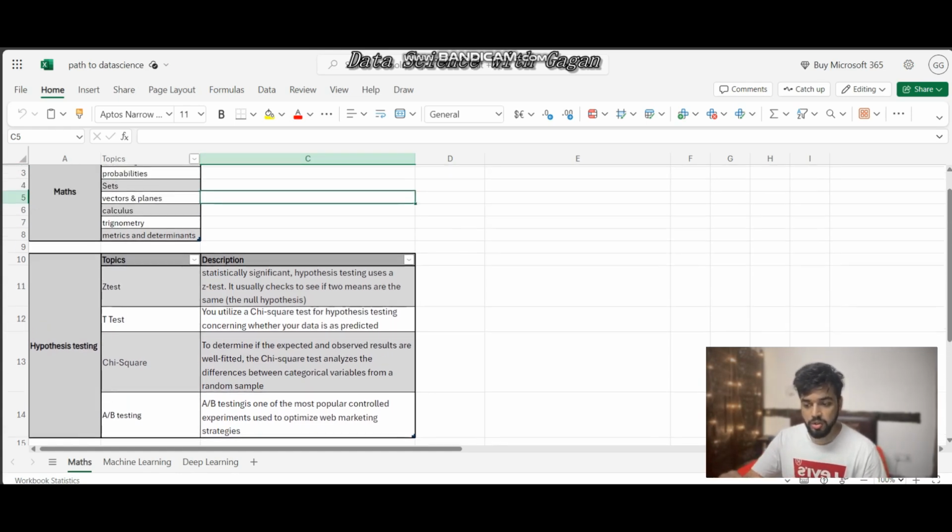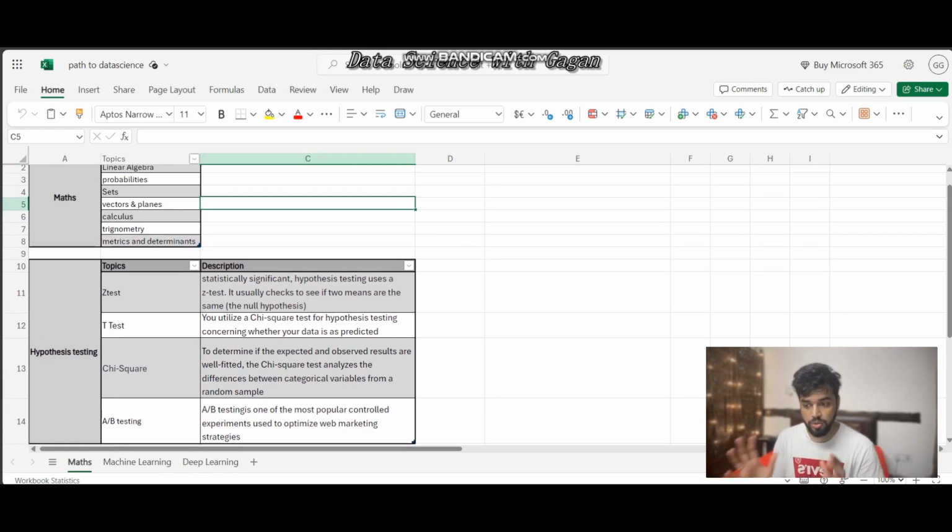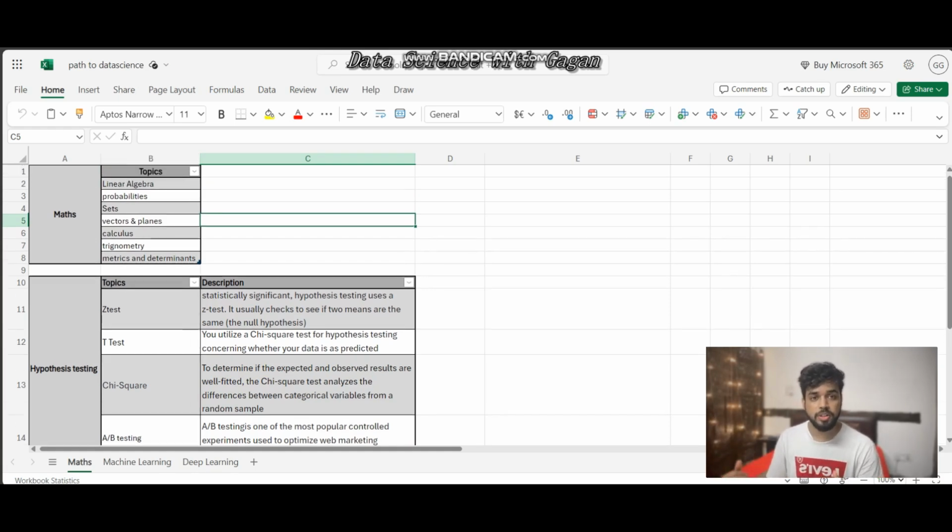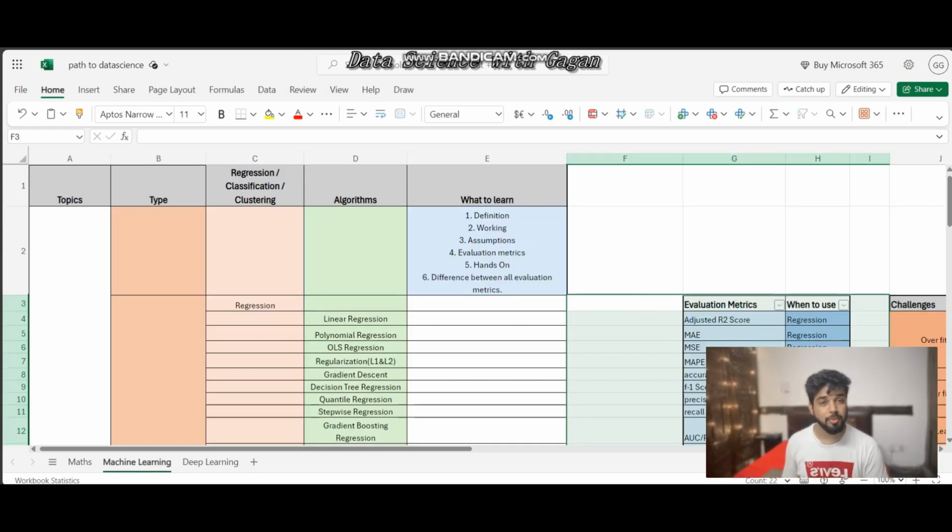Okay, so this is all under maths. We should have an idea of these topics, which can help us have a great understanding of machine learning algorithms and deep learning algorithms. So let's come to the machine learning part.